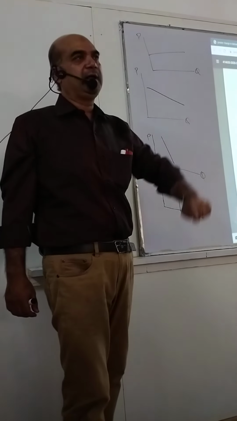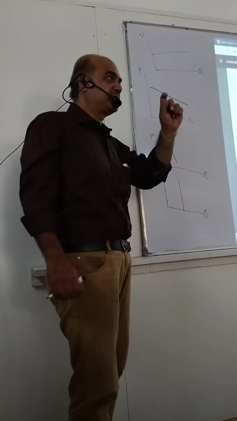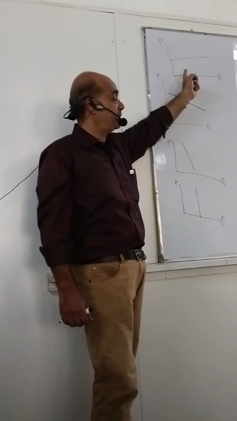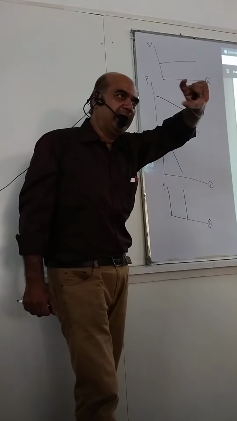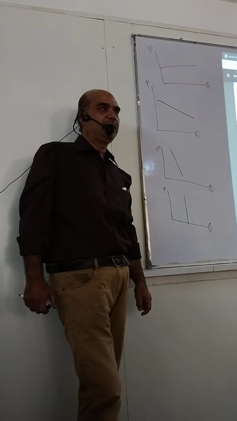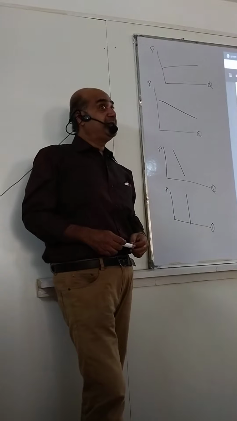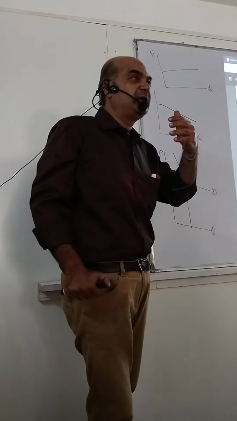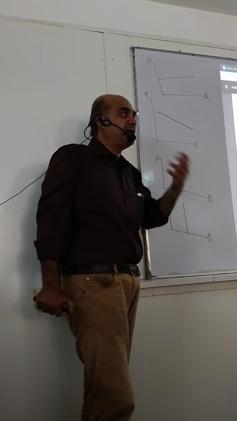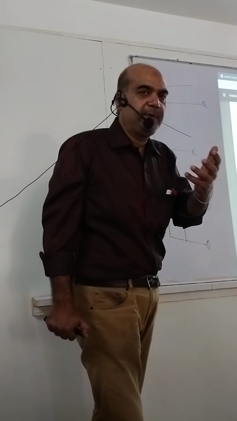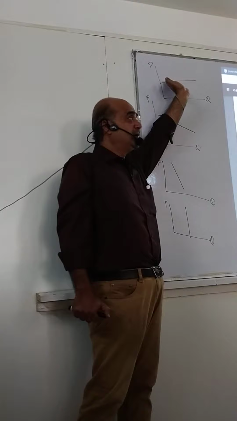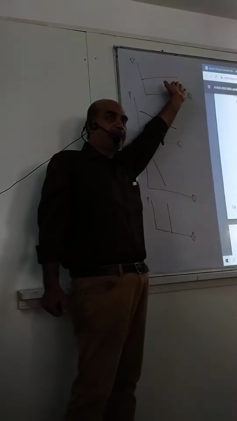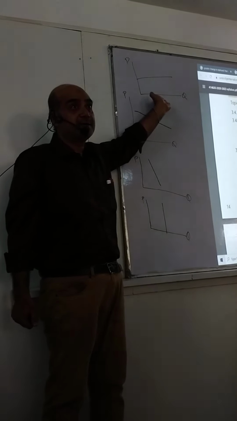That day in the online class, I gave a very interesting fact about this. When we define price elasticity of demand, we say that when there is a change in price, what will be the impact on the demand? Now mathematically, this is a horizontal line which is parallel to the x-axis.